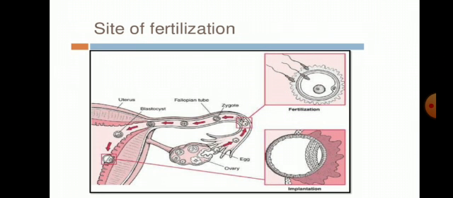This is the ovary, then the egg, then formation of the zygote, then fertilization takes place. Fertilization takes place in the ovum. This is the fallopian tube, then zygote, then blastocyst, which is converted, and then implantation. So you can see the site of fertilization.